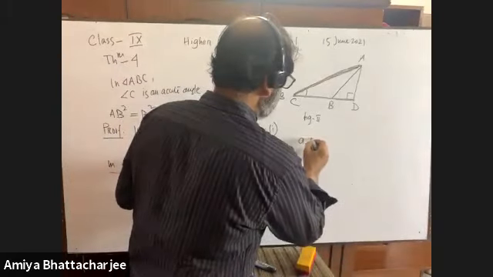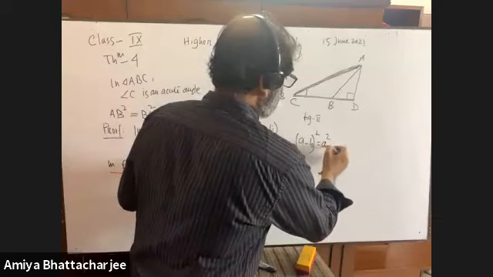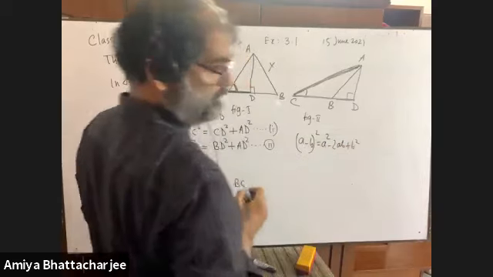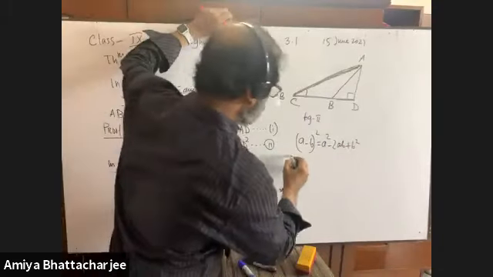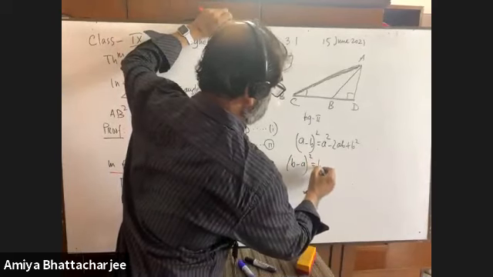Dear students, A minus B whole square equals to what? A square minus 2AB plus B square. B minus A whole square equals B square minus 2AB plus A square.